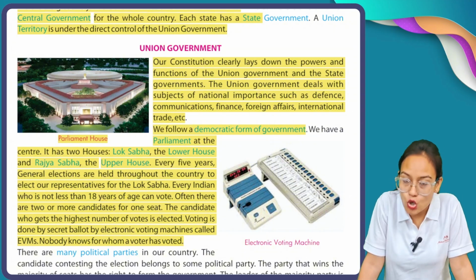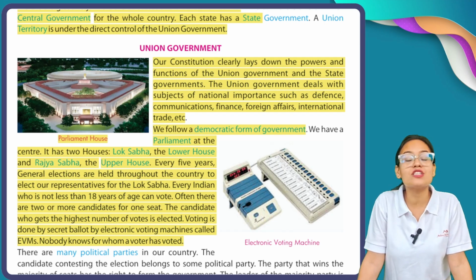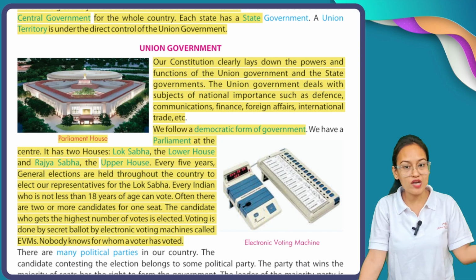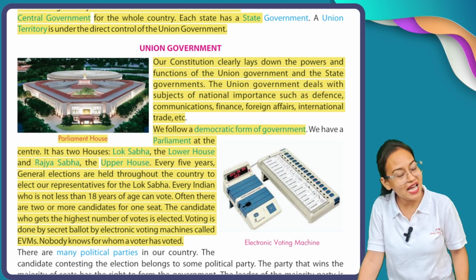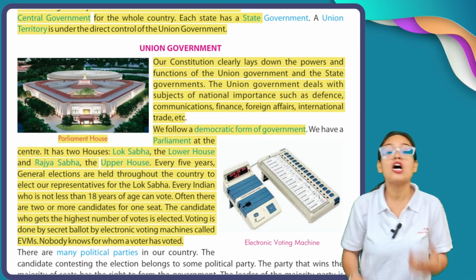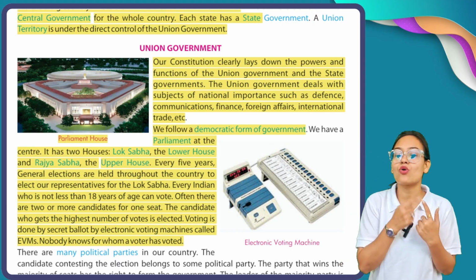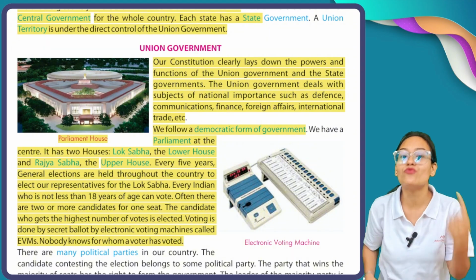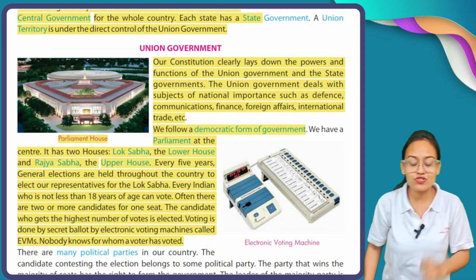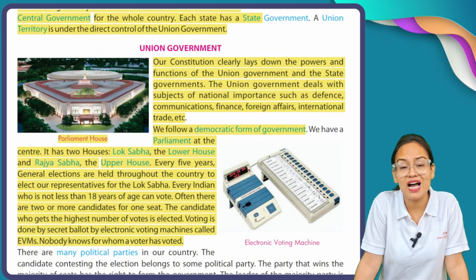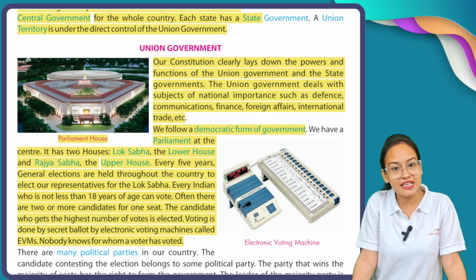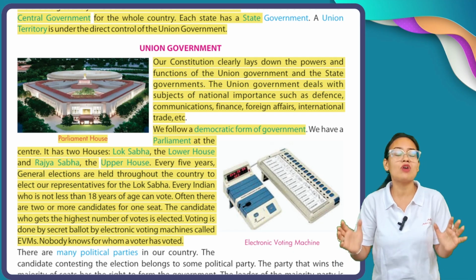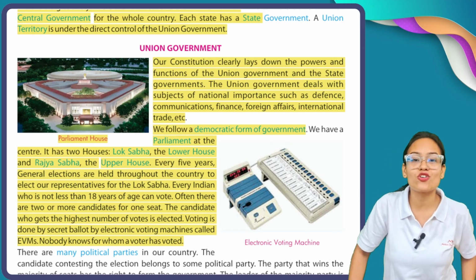So here you can see, my dear students, your parents, your guardians have gone and cast their vote. While casting your vote, blue colored ink is marked on your finger. It depicts that you have cast your vote. If you are 18 years or more, then you have full authority, you have the full right to cast your vote.